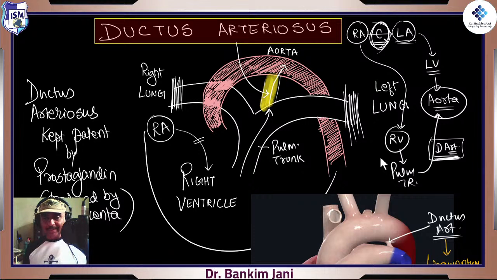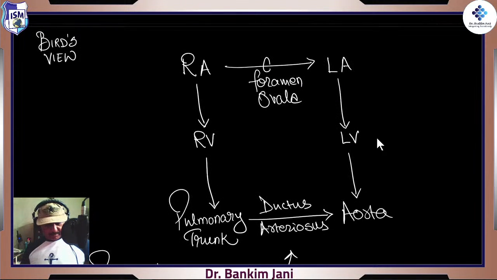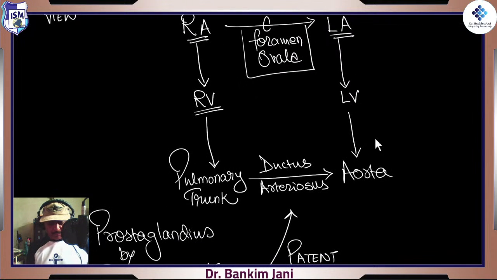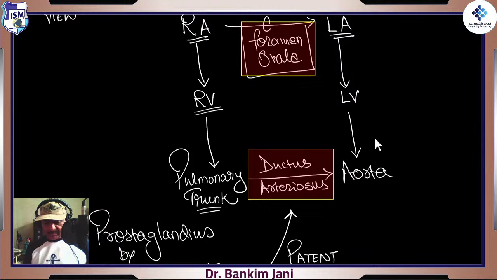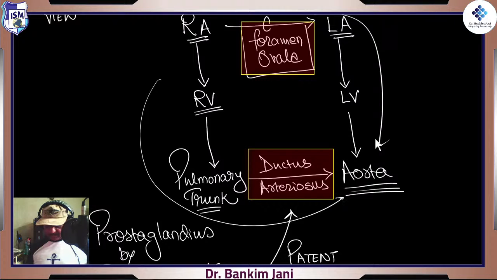The most difficult portion has been completed. So from this point, the bird's eye view: right atrium to left atrium, it goes via the foramen ovale. Some of the blood will go into the right ventricle. It will reach the pulmonary trunk, and that's where the ductus arteriosus will come into the picture. That was the foramen ovale. The ductus arteriosus will come into the picture, and finally the blood will reach the aorta, whether it is via this route or via this route. Okay?